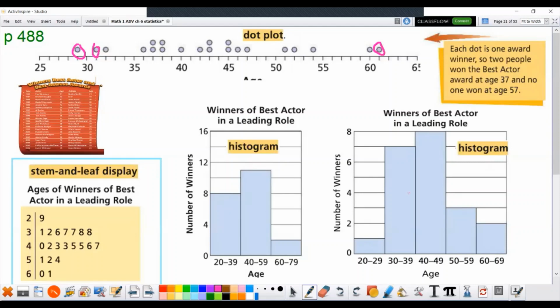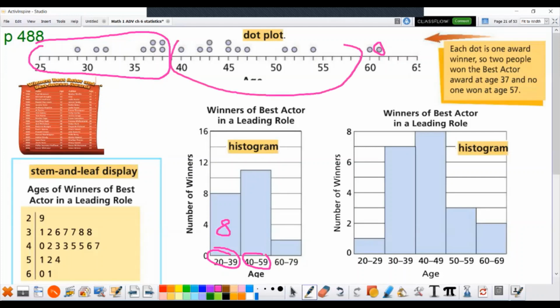Here it's done with a histogram. Now, you see two histograms. This is the same data. This graph may show how old the guys are. Here's 40 to 59, here's 20 to 39, and 60 to 79. For 20 to 39, if you count all the people, there's 1, 2, 3, 4, 5, 6, 7, 8 dots. That's 8 people. Here's 40 to 59, right in here. Counting up those dots, there were 11. And way over in this group, there's only 2.